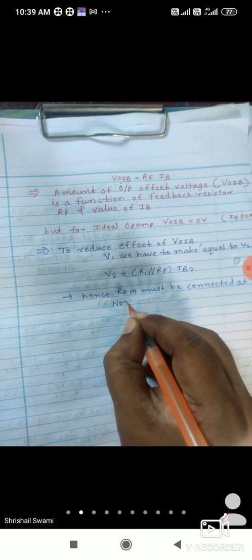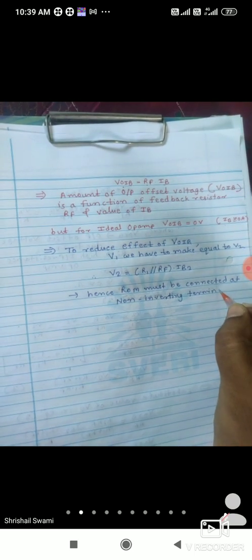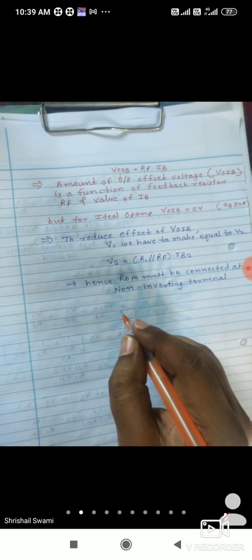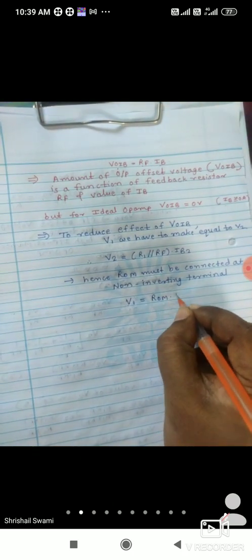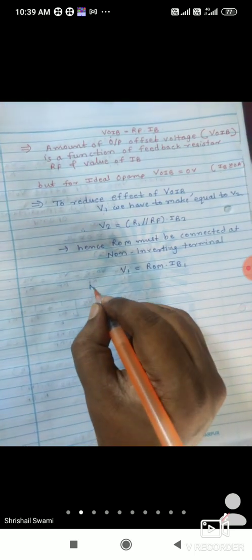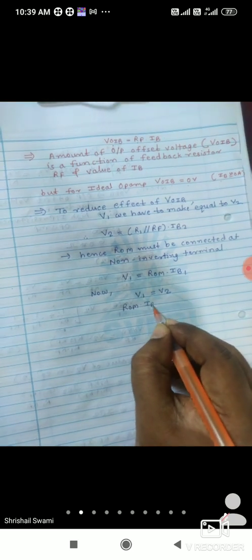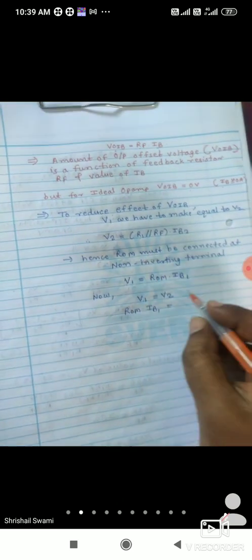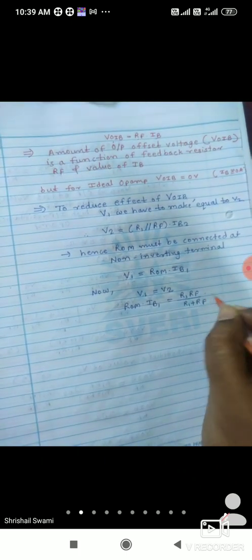at the non-inverting terminal. So what is that? That is the same as R1 parallel RF. So you have to choose ROM such that V1 is equal to ROM into IB1. Now what we are going to do? V1 must be equal to V2. So the V1 expression is ROM into IB1, and the V2 value is given here, that is R1 into RF divided by R1 plus RF into IB2.